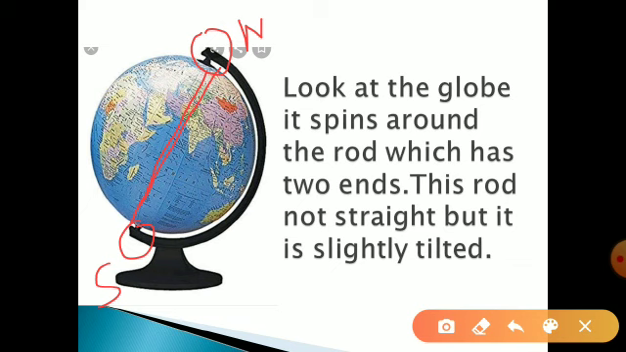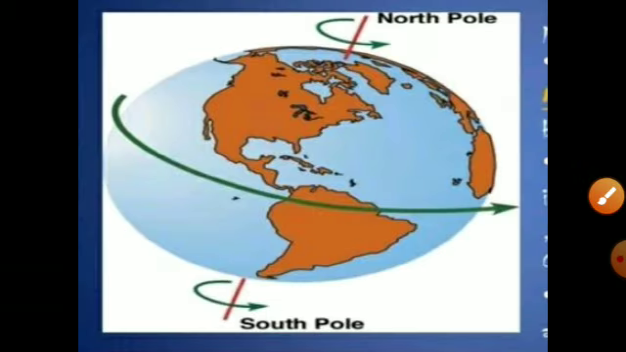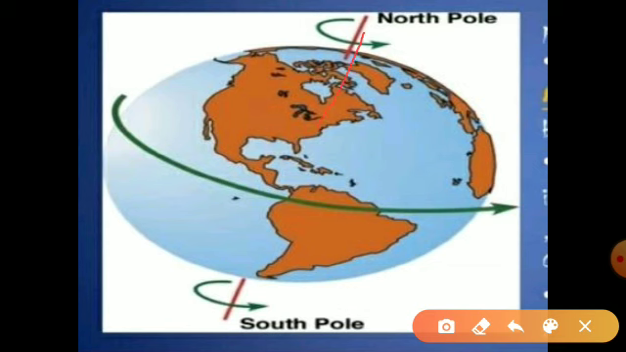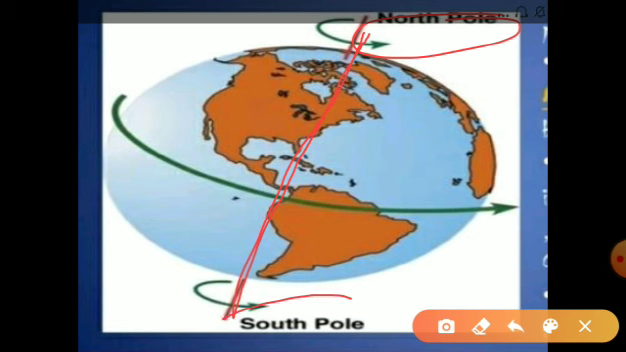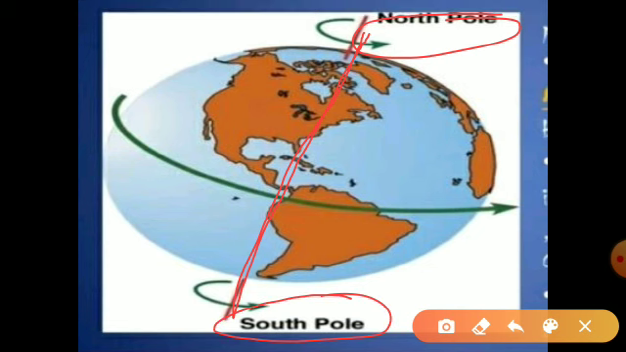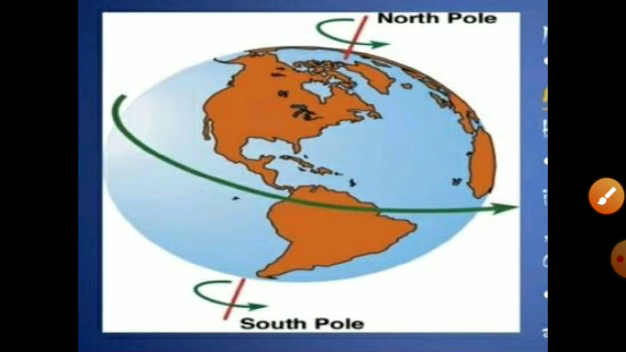In the same way, the earth also spins or rotates on an imaginary line called an axis. This line is called an axis. This is our North Pole and this is our South Pole. The top of the axis is the North Pole and the bottom of the axis is the South Pole. The earth is tilted at an angle.